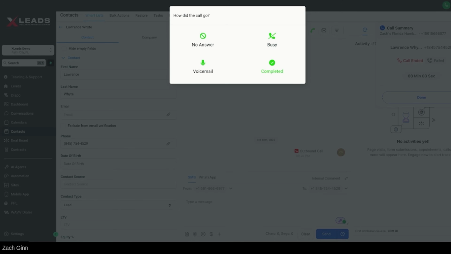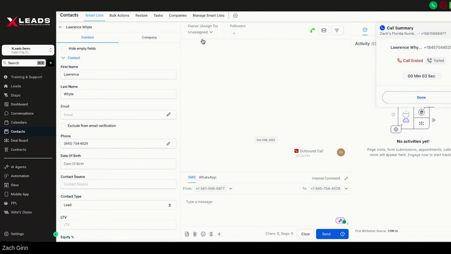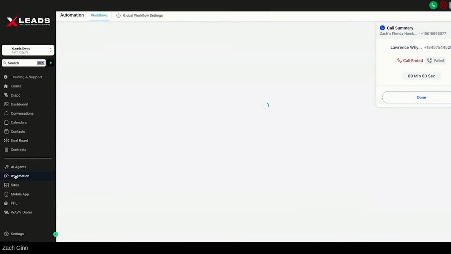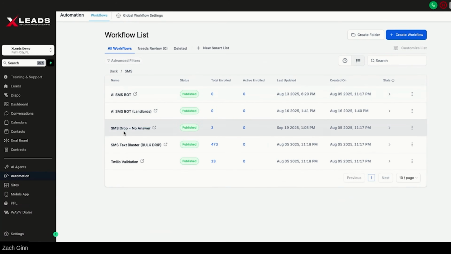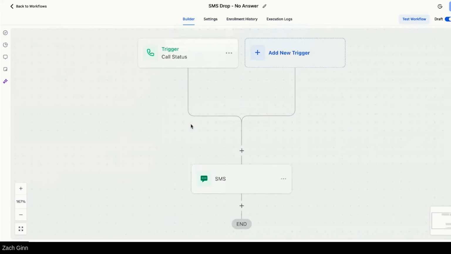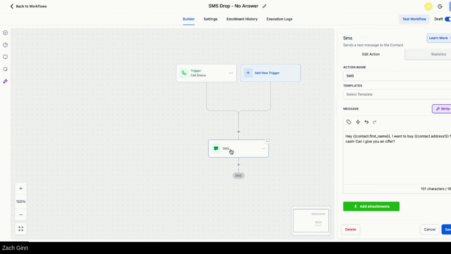And the cool part is we have all these automations. Probably my favorite automation that we have on the calling section here, which is really important when it comes to producing leads, is if no one answered the call, you can press no answer. Of course, it's going to bring you to the next lead. But what we do is when somebody doesn't answer, we have a back-end automation here, which I'll show you what it looks like. So if you go to SMS right here, every single time somebody says no answer, it's going to drop an SMS: I want to buy your house for all cash. Can I give you an offer?